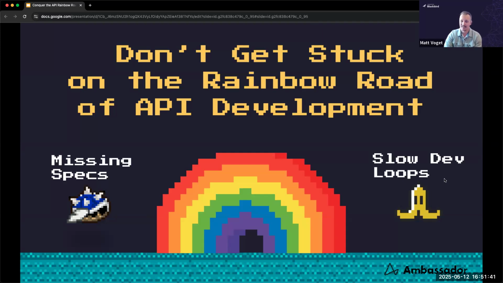I think the organizations and teams who have API specs are going to be running laps around the teams who don't have specs. And with development productivity, these are little things that we can hit multiple times that end up costing us in productivity in the long run. So we want to try to solve for both of those things.